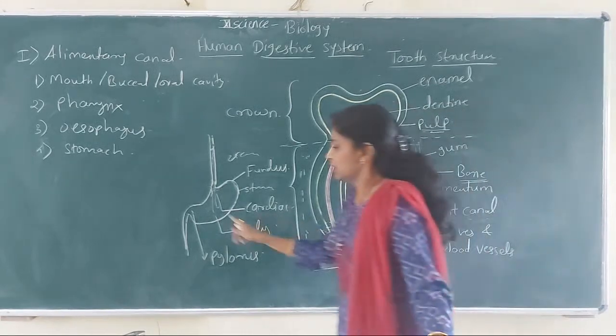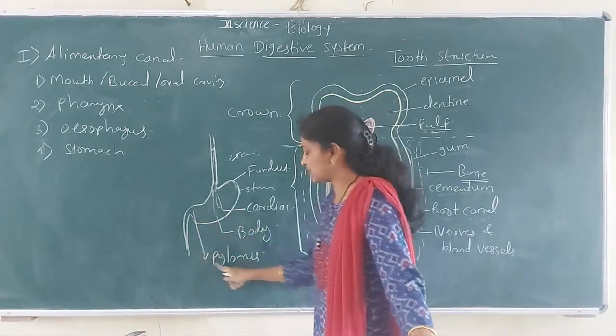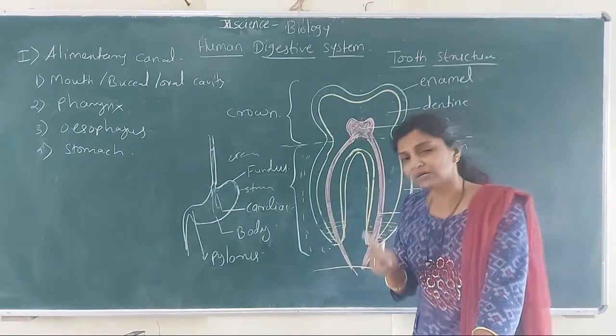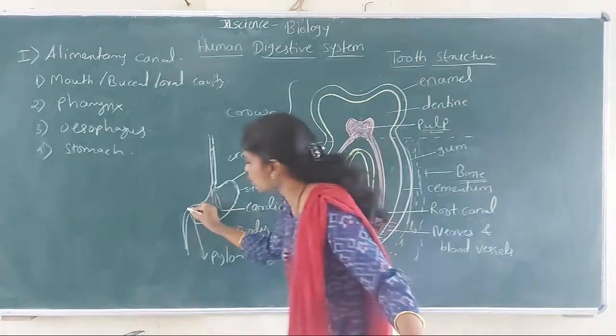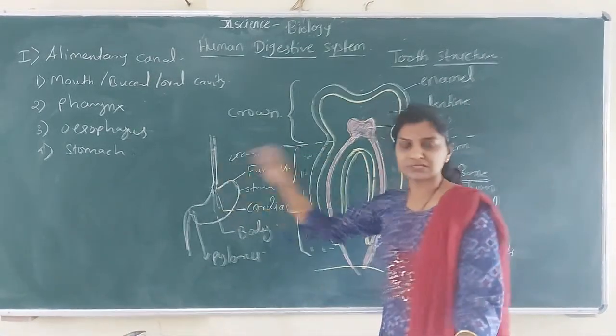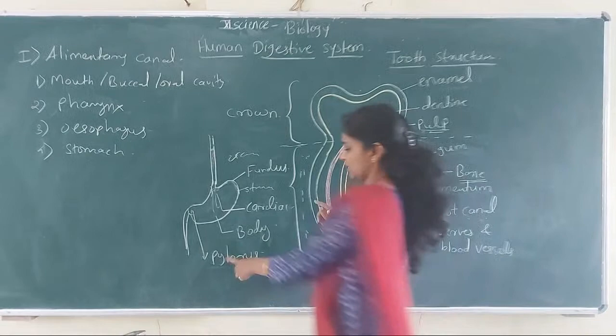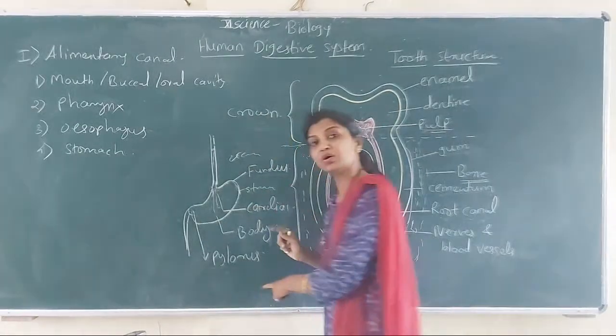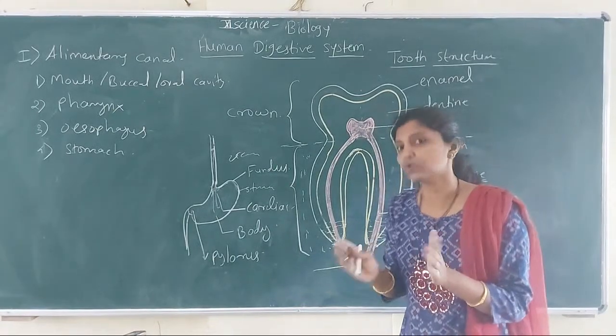Okay, then here is the body and last part is pylorus. This pylorus also shows the presence of sphincters like cardiac. जसं cardiac sphincter आहे मसल्सचा बनलेला बँड, तसा pylorus मध्ये पण मस्क्युलर बँड आहे आणि ह्याला आपण पायलोरिक स्फिंक्टर असं म्हणतो.